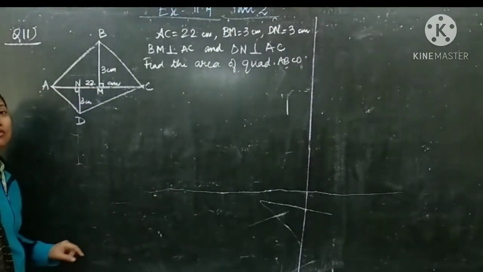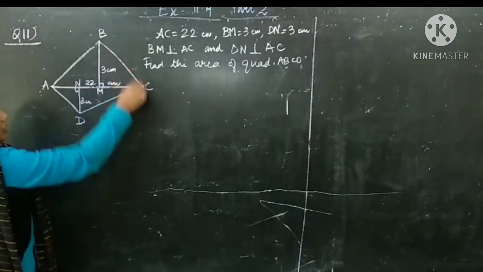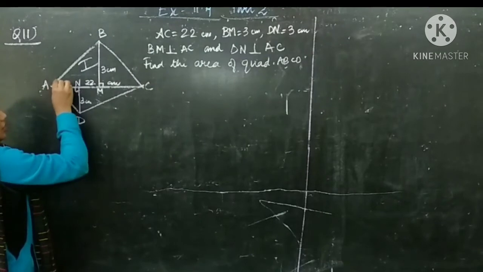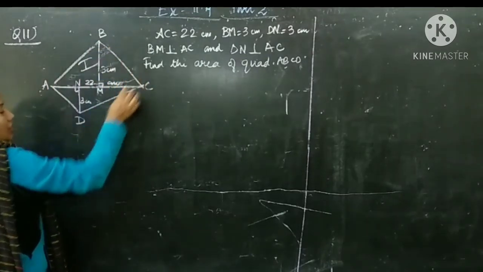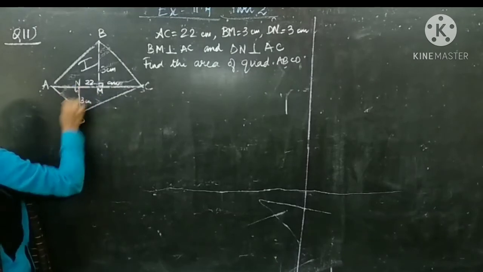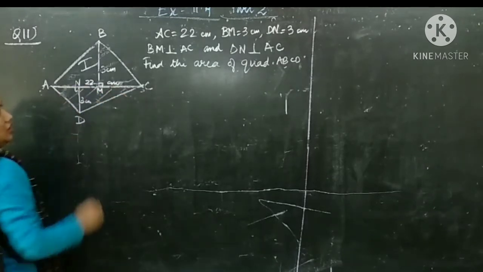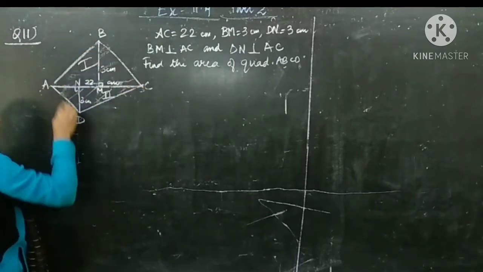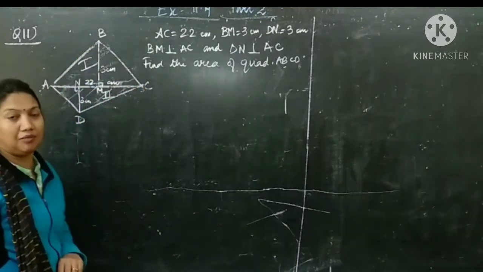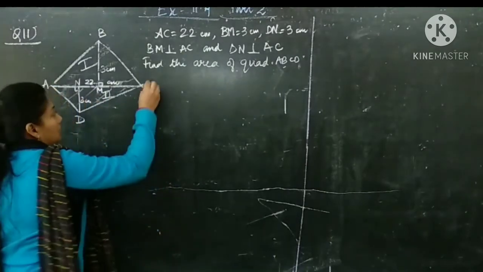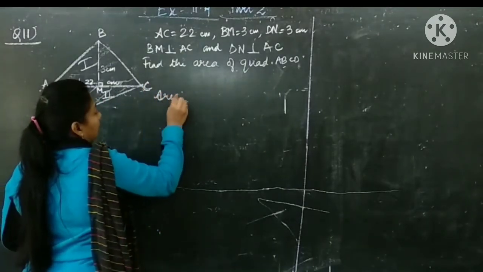To find the area of quadrilateral, we can see that this quadrilateral is divided into two triangles: ABC, this upper triangle, and below it the triangle ADC. So we can find the area of triangle ABC and triangle ADC and add them so that we get the area of quadrilateral. So area of triangle